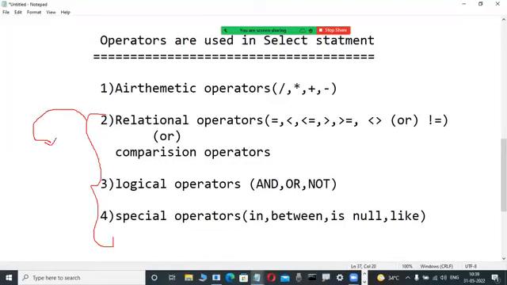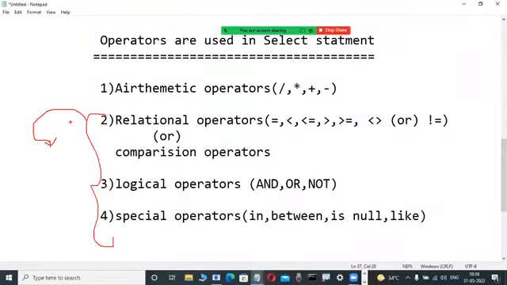So here we use the WHERE condition only. Suppose here SELECT salary is greater than 2000 does not work. SELECT star FROM EMP WHERE salary is greater than 2000. Greater than is a relational operator. That works only in the WHERE clause. If they write SELECT ename and job like that, it is impossible. Why? Because AND is a logical operator used in a WHERE clause.